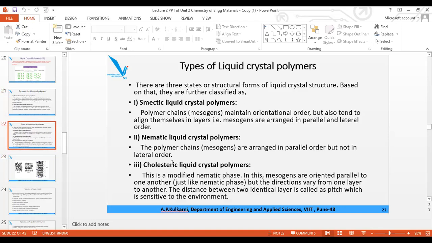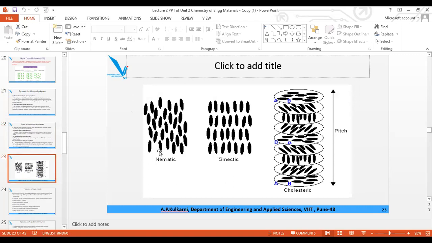Now this is the slide. What are the different types of liquid crystal polymer on the basis of structure? You will understand it better in smectic. In smectic, you can see there is an ordered arrangement parallelly as well as laterally, compared to the other two structures. When you find the constituent particles arranged in a definite manner in the parallel as well as lateral form, it is called smectic.